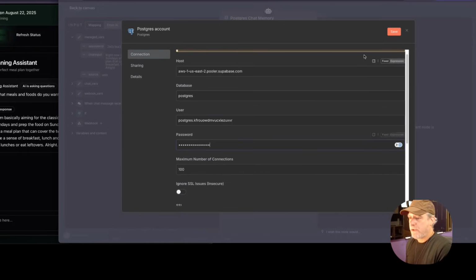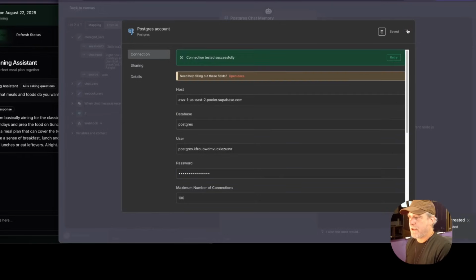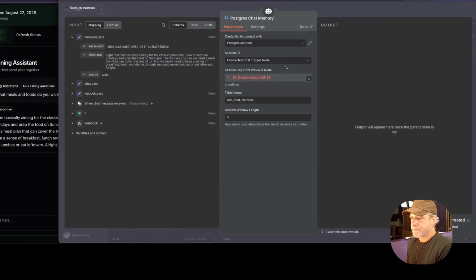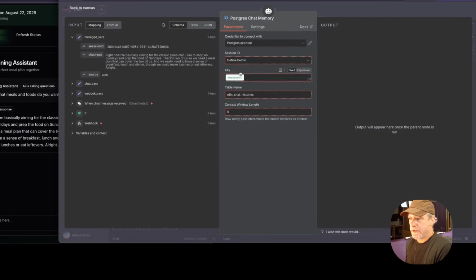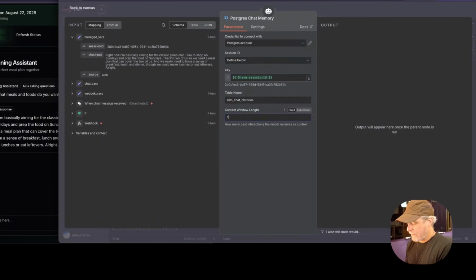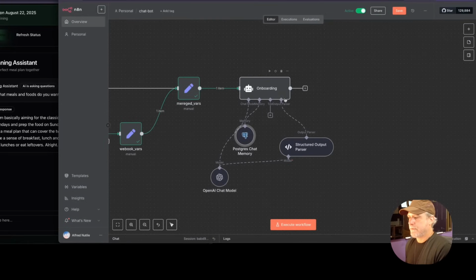All right, so now we have access to the database in a way that N8N needs it for its chat history. Now remember, the session is not there. The session is here, okay? And we can give it more. I don't think we need to worry about that right now. So when I throw this, it's going to use its way of doing memory, which I don't want to get in the way of, right?